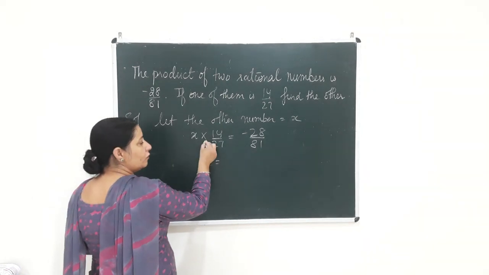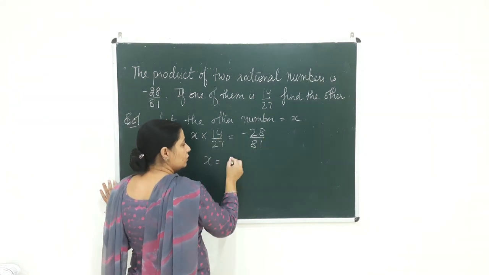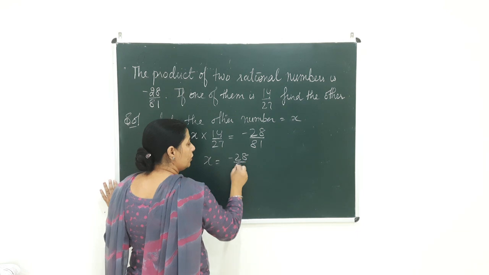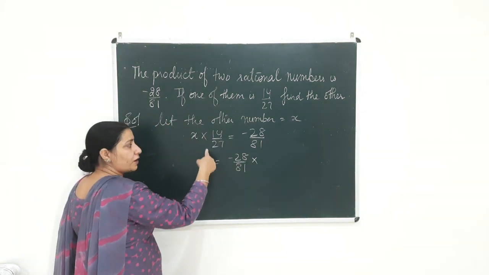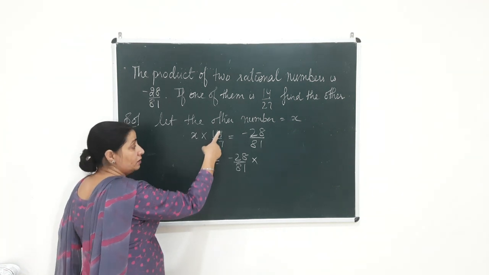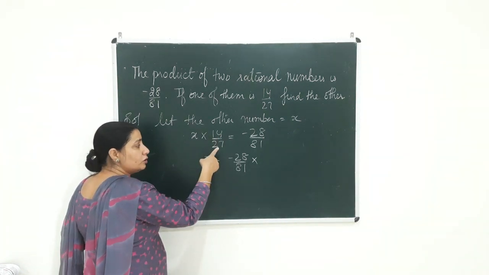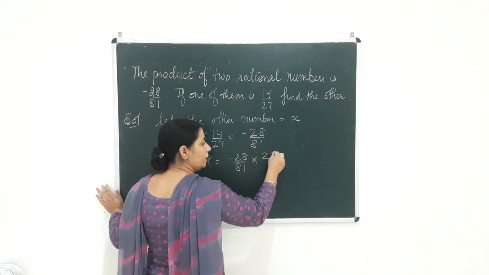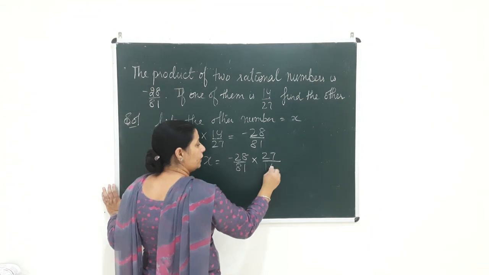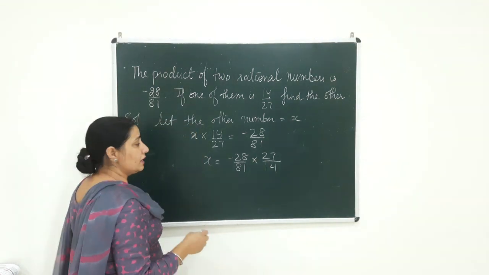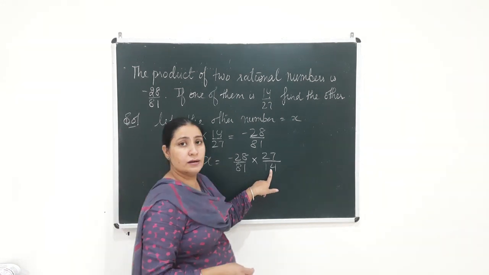Whenever you have a sign of multiplication here and we are shifting this number to that side, what you are supposed to do is change the position of the fraction. You are going to take the denominator to the numerator on the other side and the numerator on this side to the denominator. In other words, you have to take the reciprocal of this 14 by 27 on the other side.